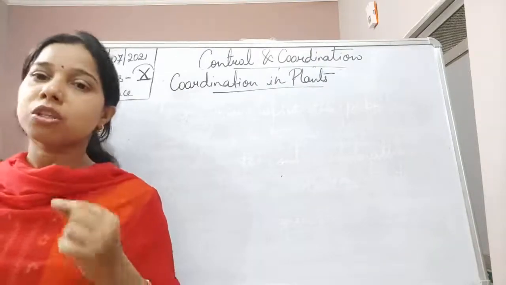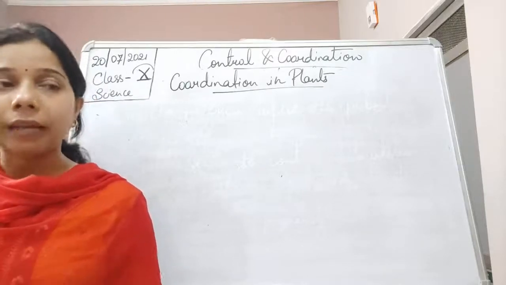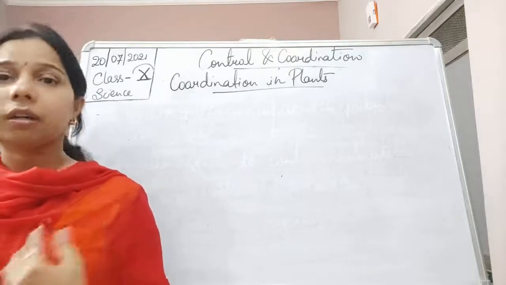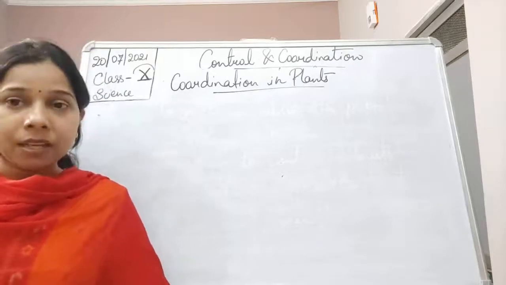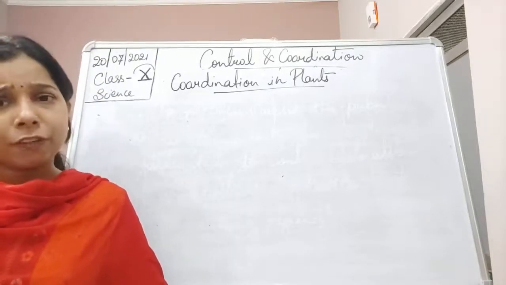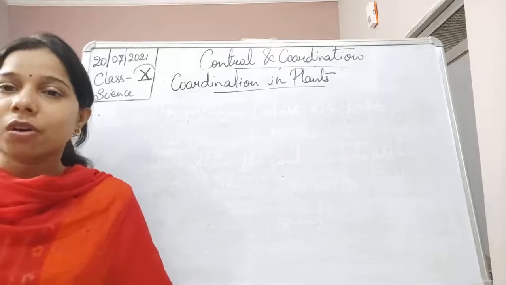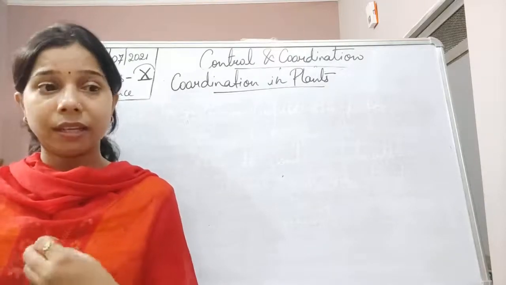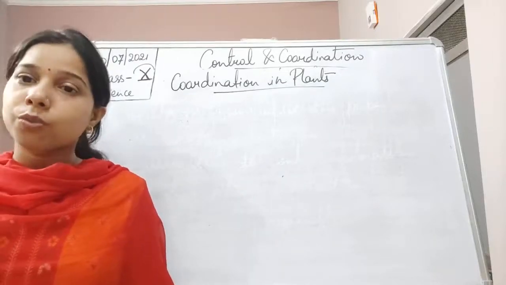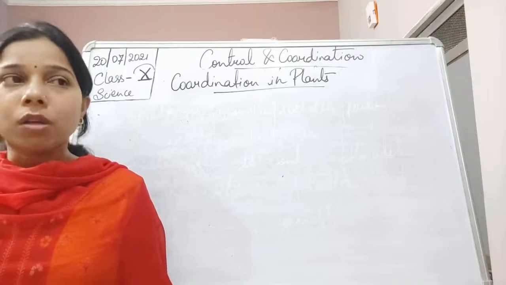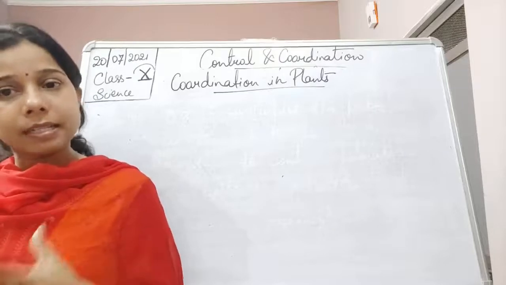See, here also the stimulus is there. You have seen that plants show changes according to light, gravity, water, and chemicals also. But first of all, these changes take time. Second, the changes last for a longer period of time. And third, why does it occur? It occurs because there is no nervous system. So instant reaction does not happen, students. It is the hormones which work there, and because of that the process is slow, and if the process occurs, it is for a longer period of time.